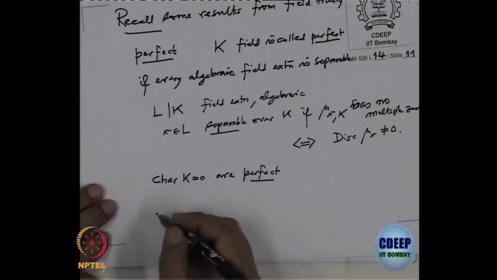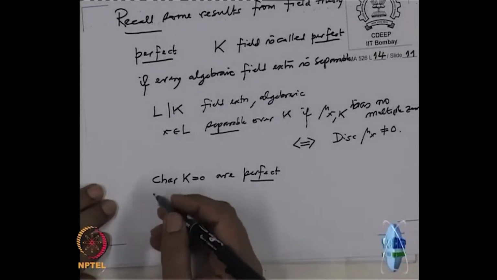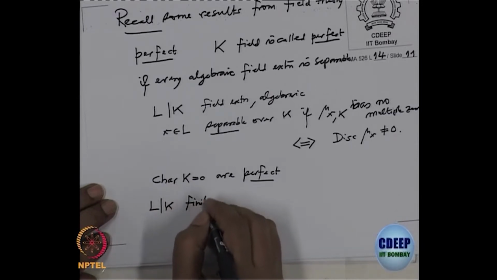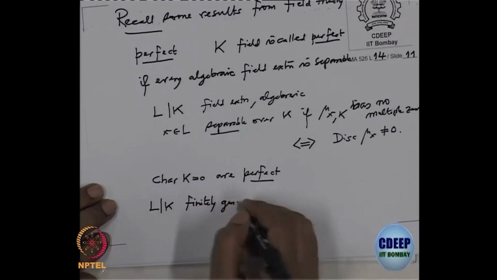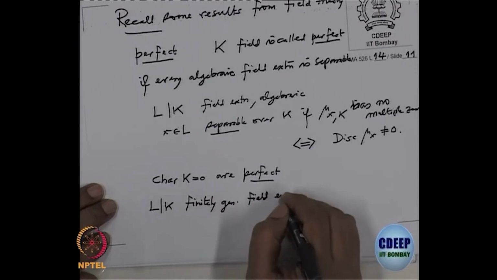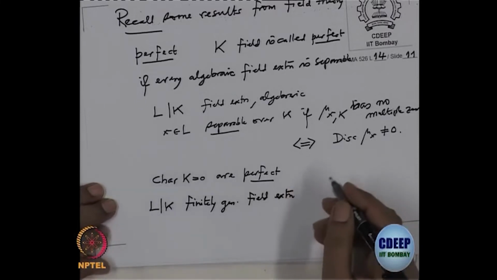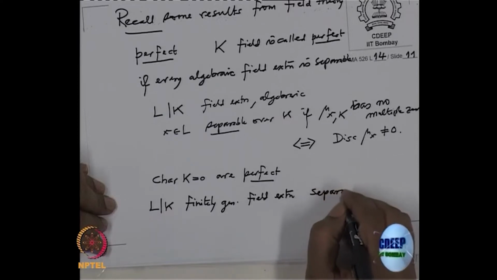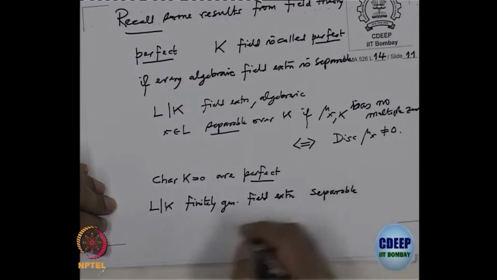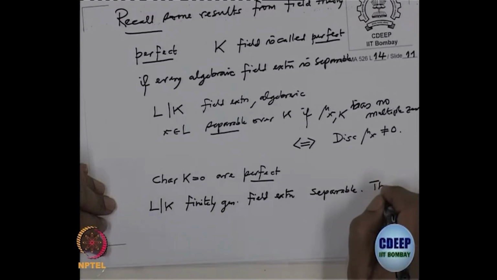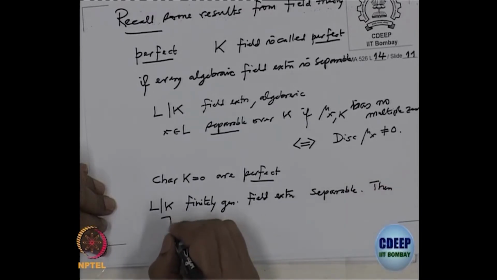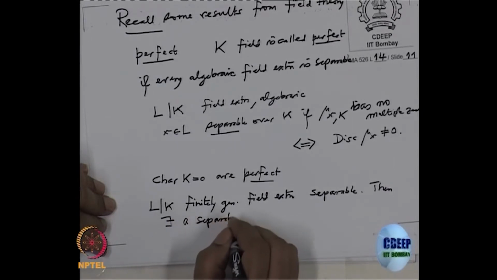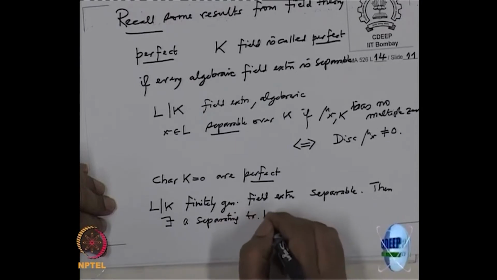Another thing I will need is, if I have a finitely generated field extension L over K which is separable, then there exists a separating transcendence basis.